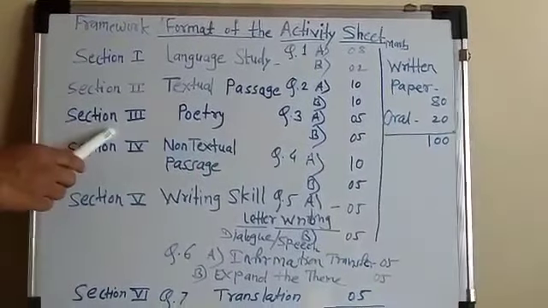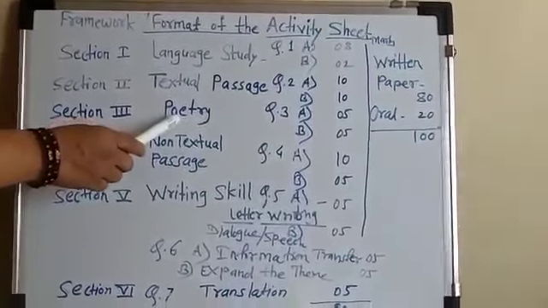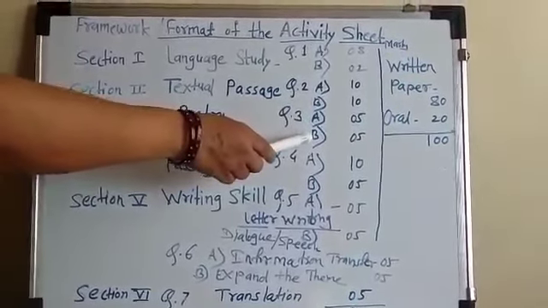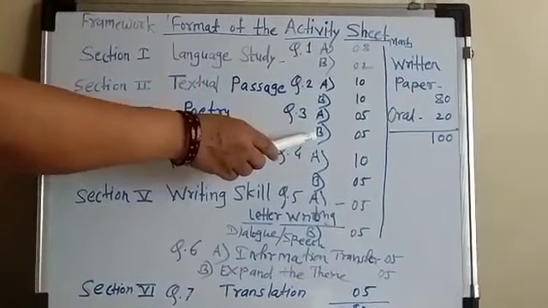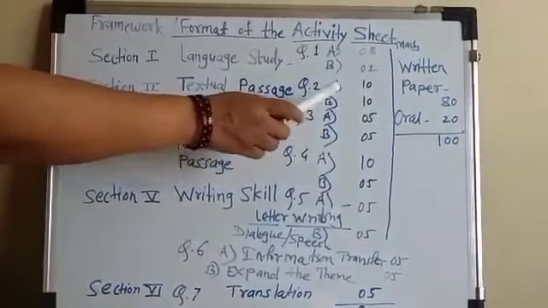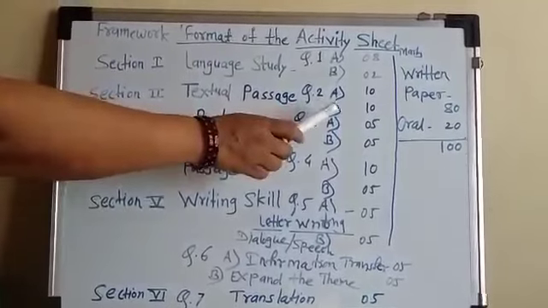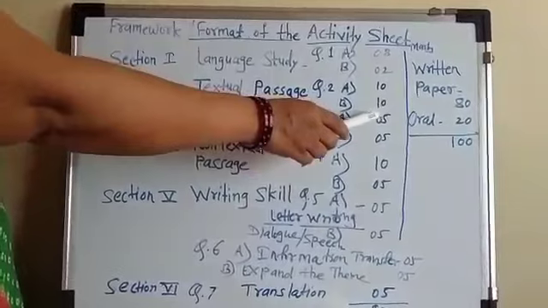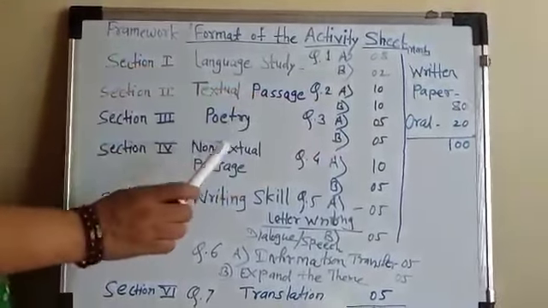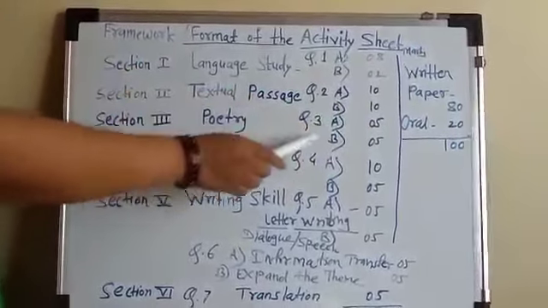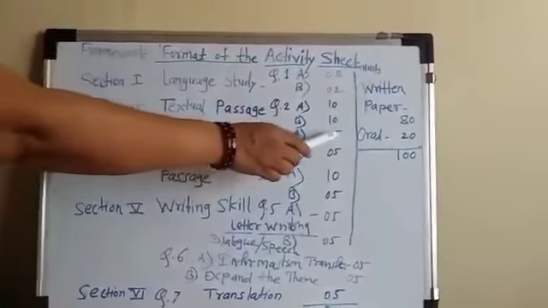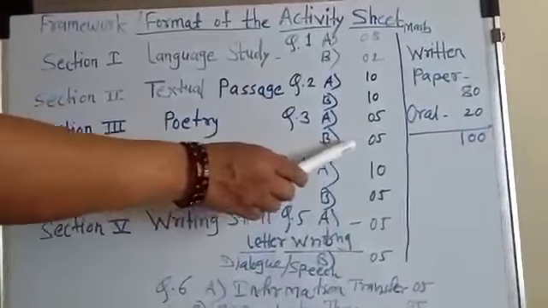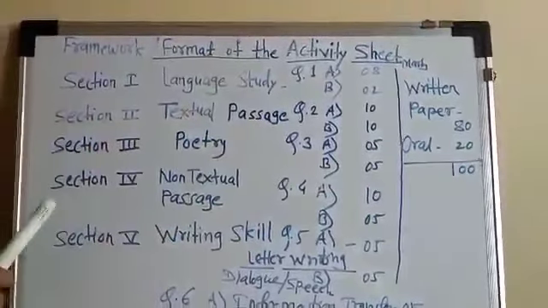Section 3, it is poetry section and it is question number 3. Here are also 2 sub questions, A and B. Question 3A is read the stanza and answer the questions or do the activities. That is for 5 marks, and B is for appreciation of the poem and that is also for 5 marks.